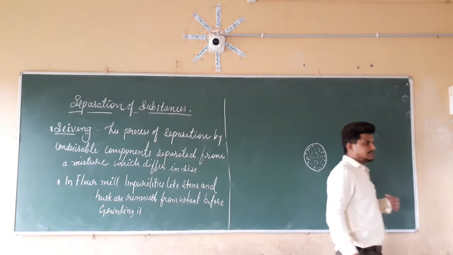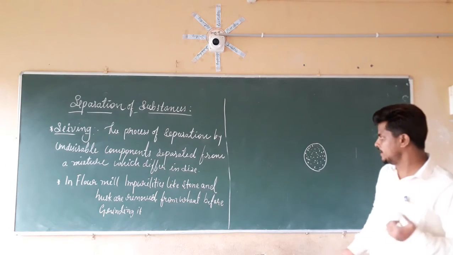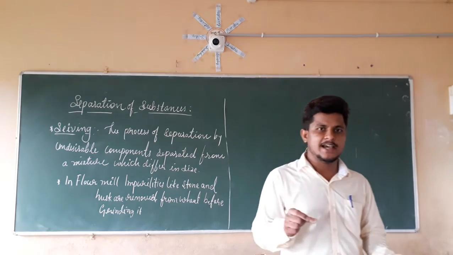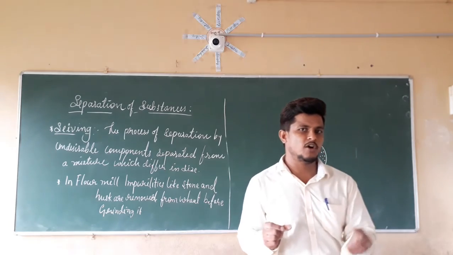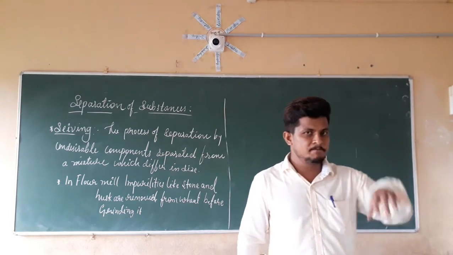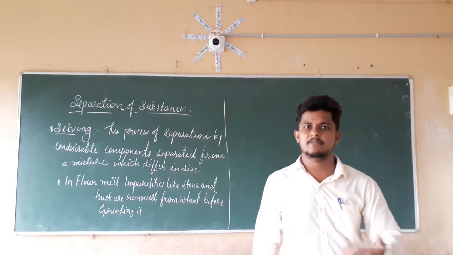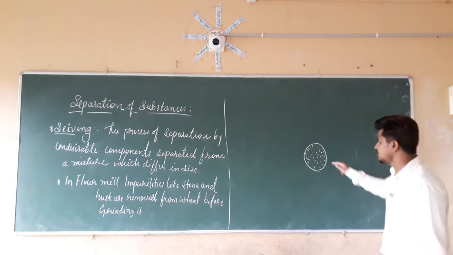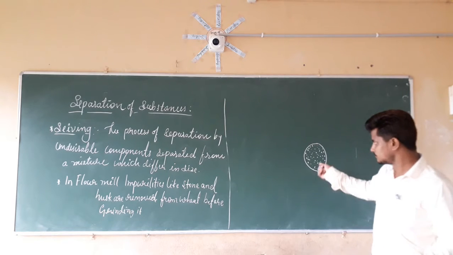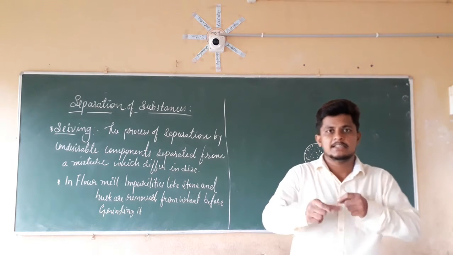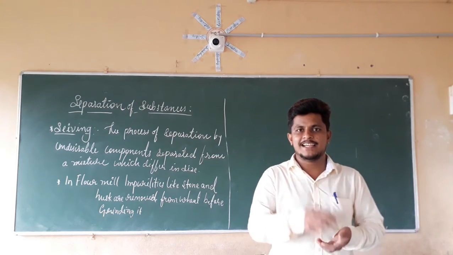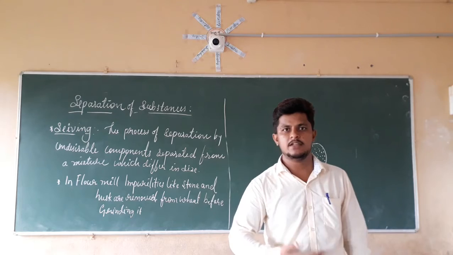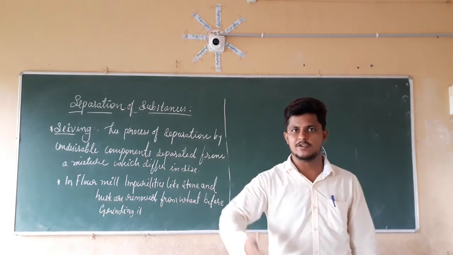So what are those tiny holes going to do here? I have taken the example of atta. When you add that atta, the size of the atta will be smaller than the tiny holes, but the impurities present in that atta will be larger in size. What will happen when we put the atta in that sieve? When we rotate it, the smaller atta particles fall into a container, which we collect for the purpose of making roti or chapati.